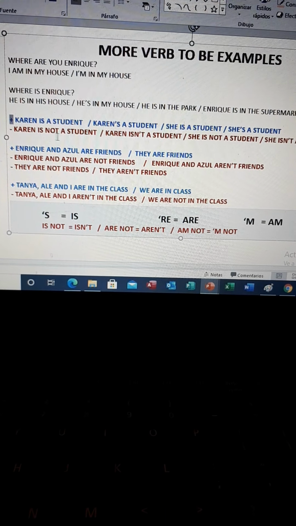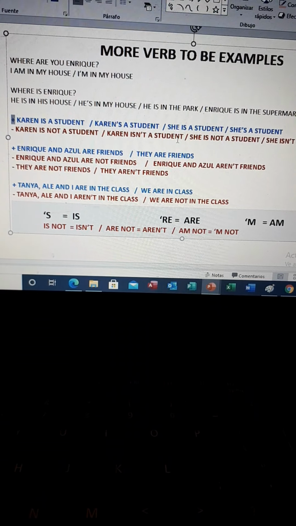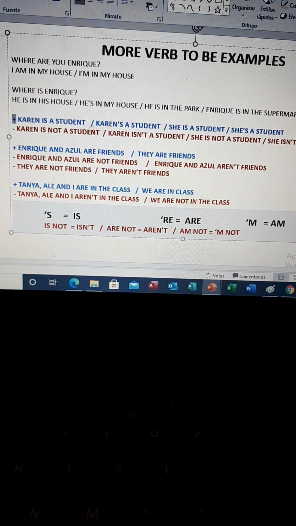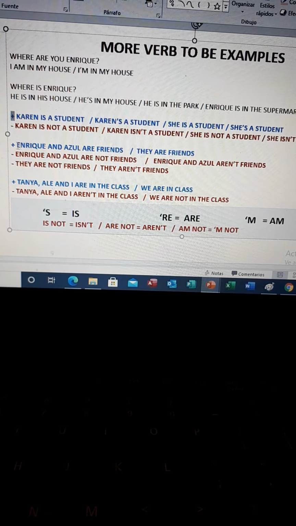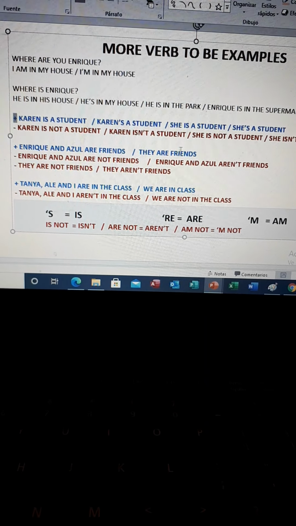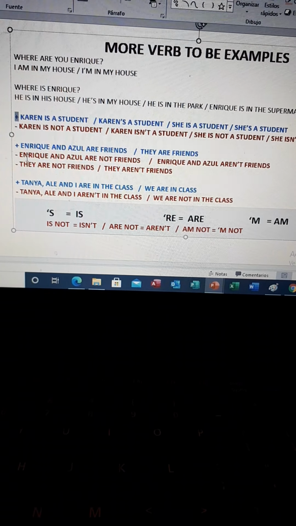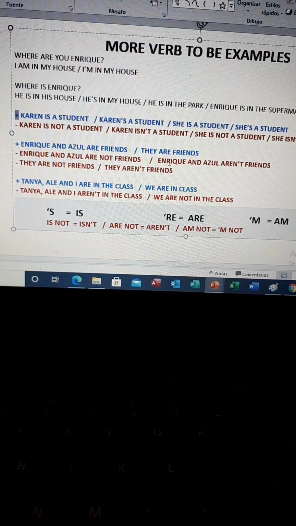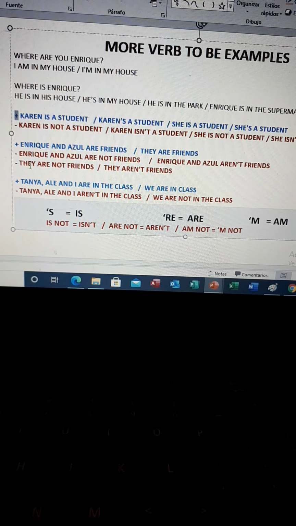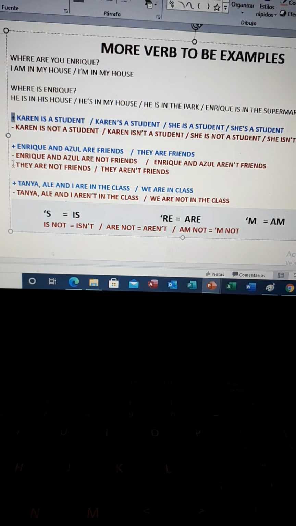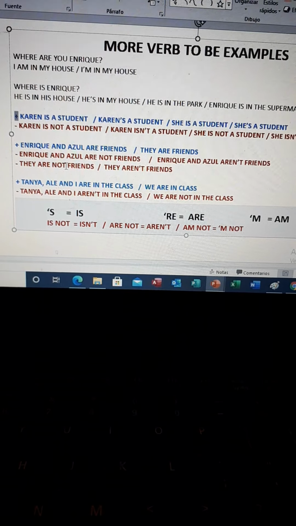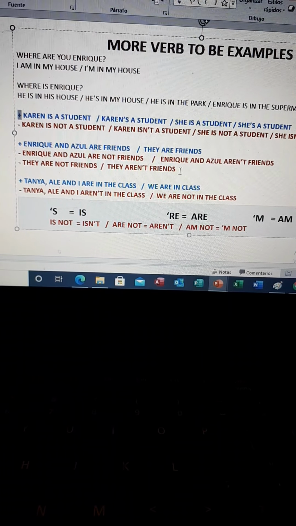For negative, Karen is not a student, Karen isn't a student, she is not a student, or she isn't a student. Or for plural form, Enrique and Azul are friends, is the same if we use the pronoun they are friends. And for negative, Enrique and Azul are not friends, Enrique and Azul aren't friends, okay? Or if you use the pronoun, we can say that they are not friends or they aren't friends, okay?